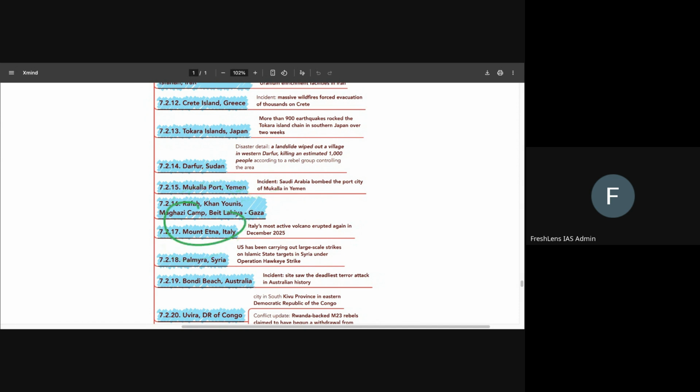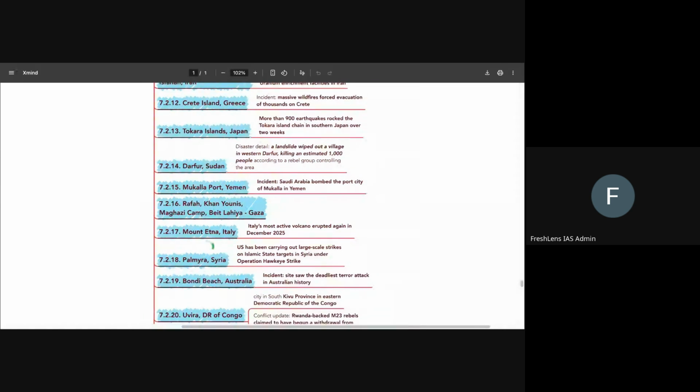Mount Etna, another volcano, okay, most active volcano of Italy, and it erupted again in December 25. So Mount Etna keeps on erupting almost every year. There is hardly any year where you wouldn't hear about this particular volcano erupting. So we know that it is one of the most active volcanoes in the world, actually.